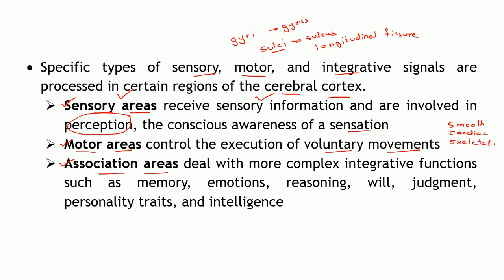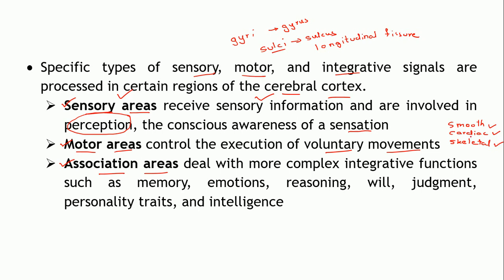Smooth muscles are present mainly in the visceral organs. Cardiac muscles, as the name implies, are present in the heart. And the skeletal muscles are associated with the skeletal system, that is your bones.